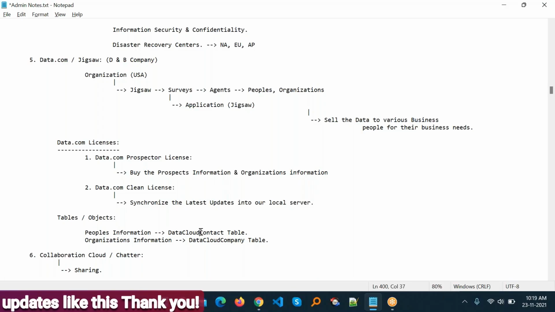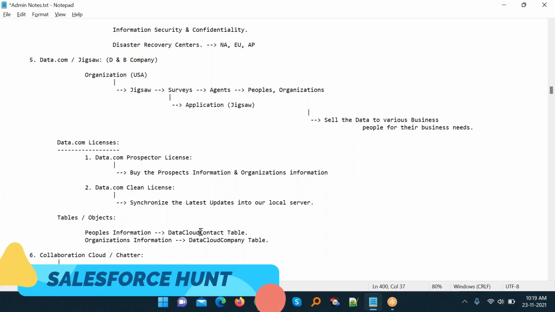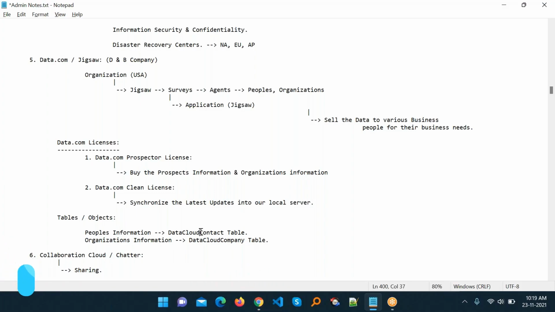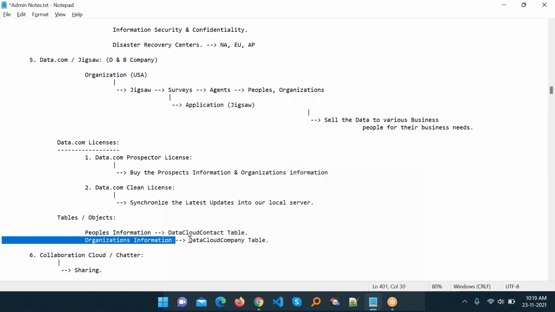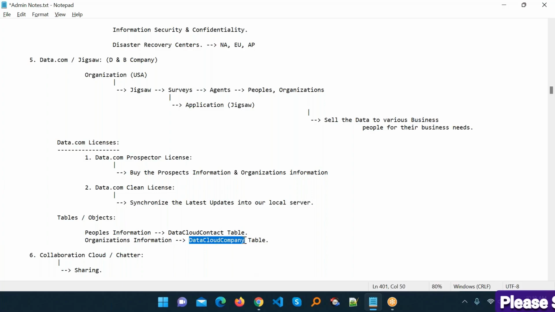There are so many objects there, or you can create your own custom ones as well, like teacher, student, employee, or recruiter. Based on your requirement, you can create your object as well. For example, I created an object like organization information, so you can store it under the data cloud company. This object works as a database table.